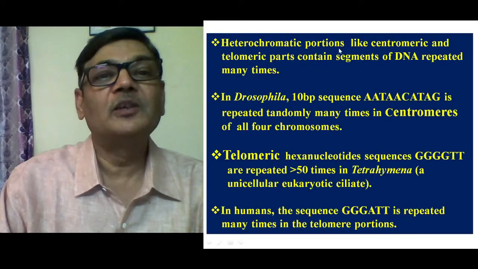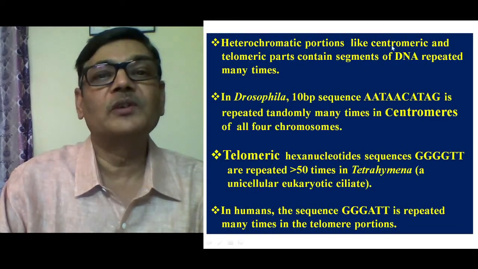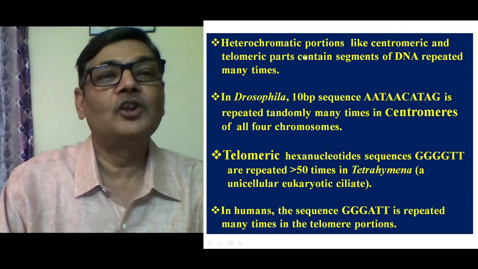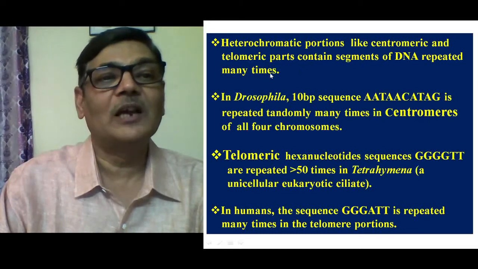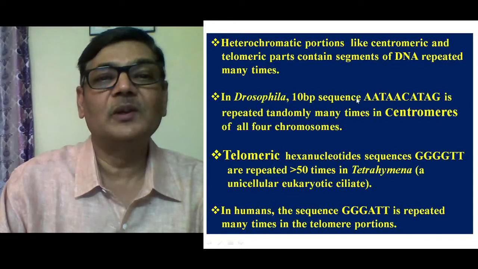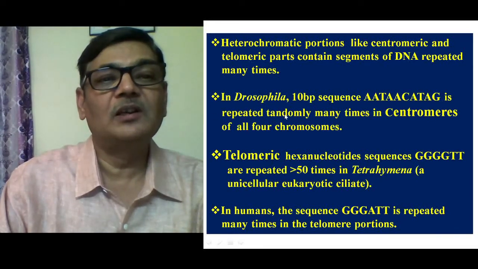So heterochromatic portions. I'm going to explain the characteristics of satellite DNA. Heterochromatic portions like centromeric and telomeric parts contain segments of DNA repeated many times. For example, in the case of Drosophila, a 10 base pair sequence, AAT, then AAC, ATAG, is repeated randomly many times in the centromeres of all 4 chromosomes.